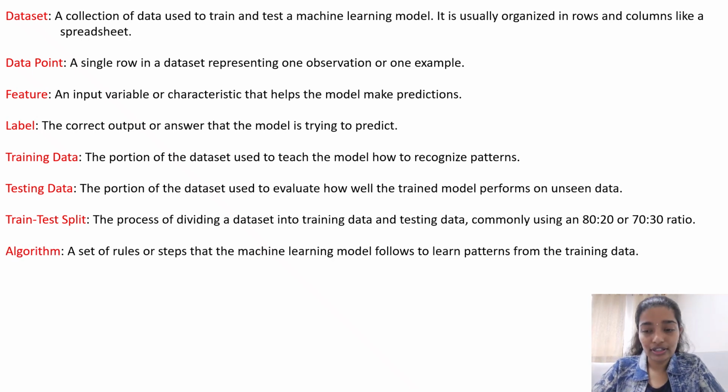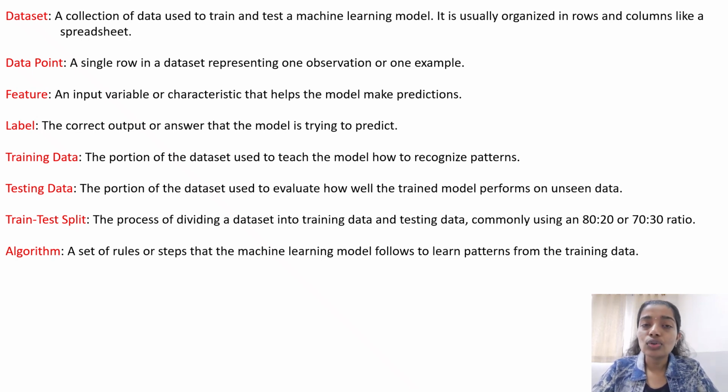Then a very important and very basic thing, I would say, is the algorithm. What we are trying to do is train a model so that it can make some predictions. An algorithm is a basic set of steps that a machine learning model follows to learn. We give it a training set to learn from, to come up with the patterns.